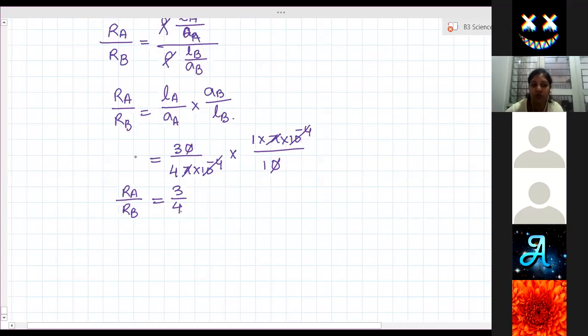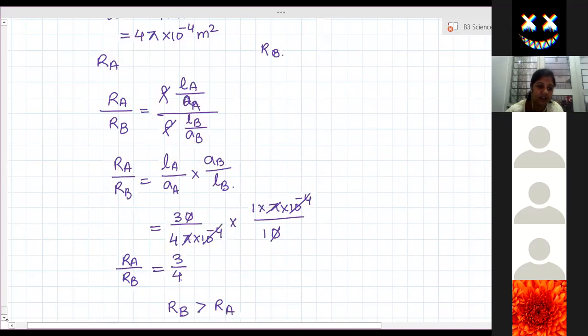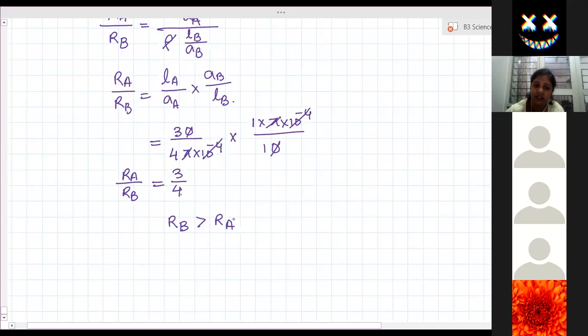So which resistance is more? RB. RB is greater than RA. So what they have asked, more or less, which has less resistance? Wire A. So wire A has less resistance. Clear? Yes, ma'am.